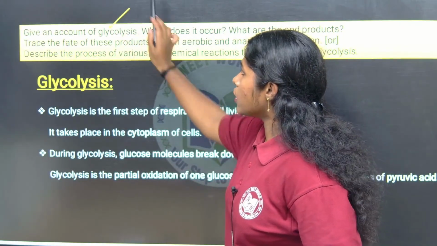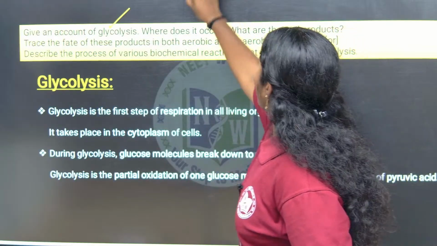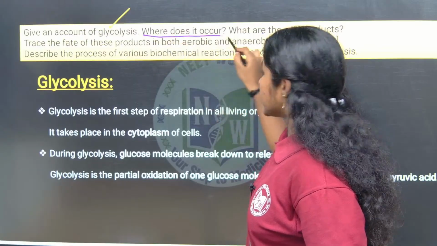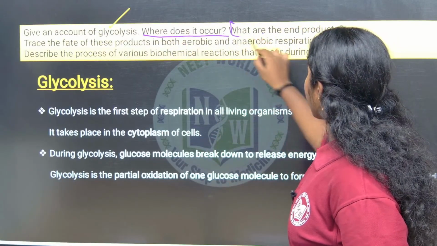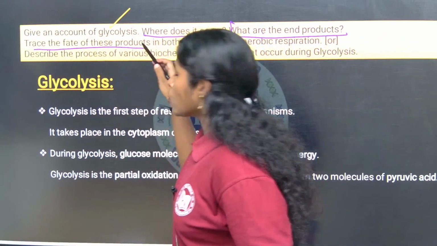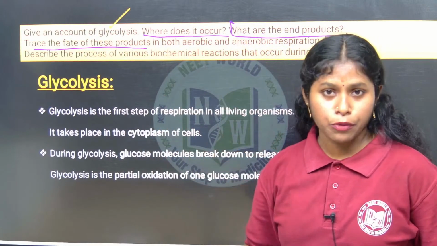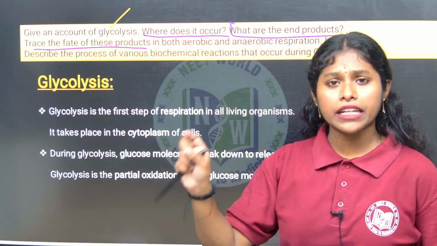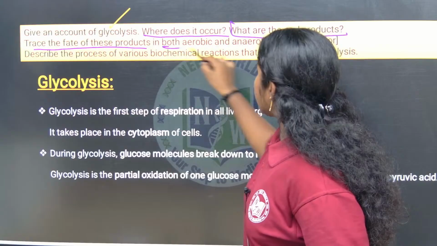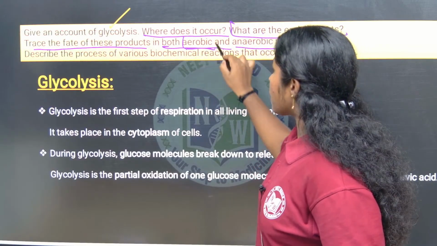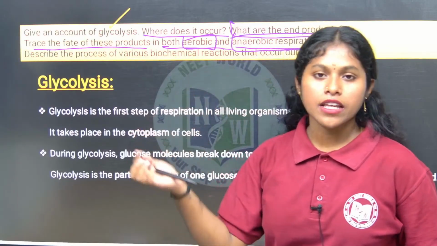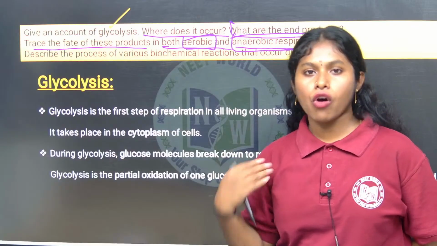They ask about the exact location, where it occurs, what products are produced at the end of glycolysis, and also to trace the fate of the products in both aerobic and anaerobic respiration, which means in the presence of oxygen and in the absence of oxygen.